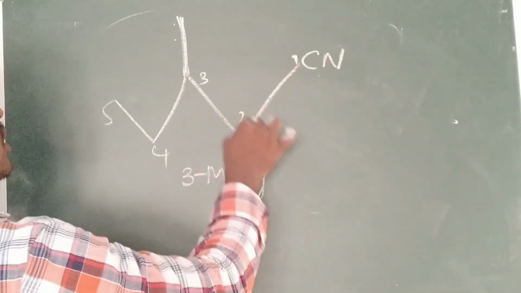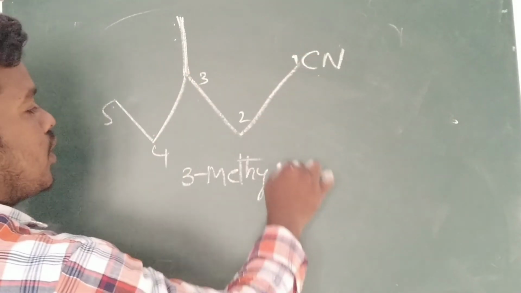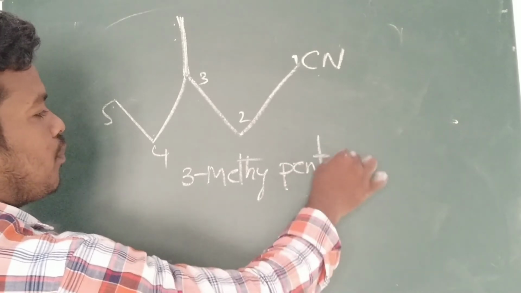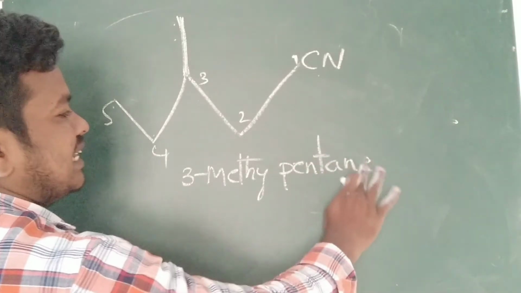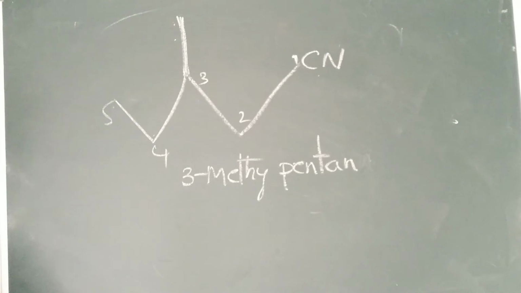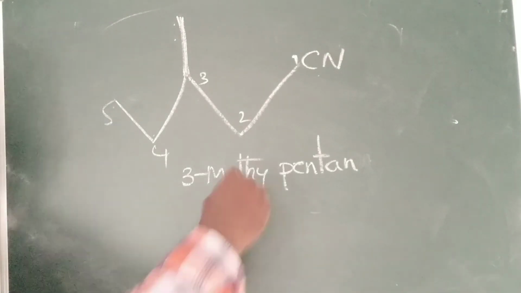Meth, eth, prop, but, pent. What is the root word? Pentane. So for pentane, we have to drop the E. Pentane. So what is this?